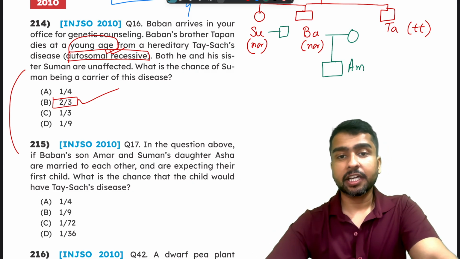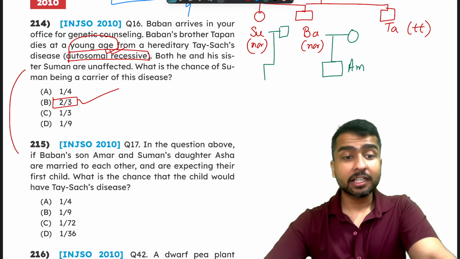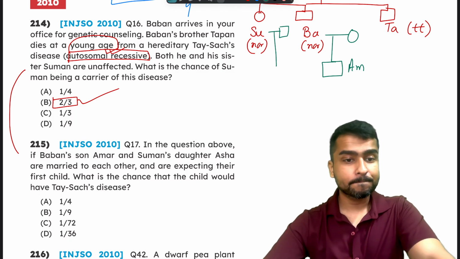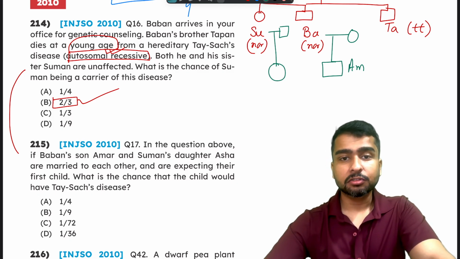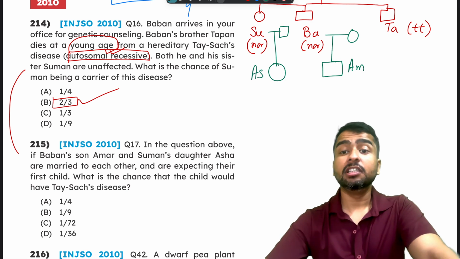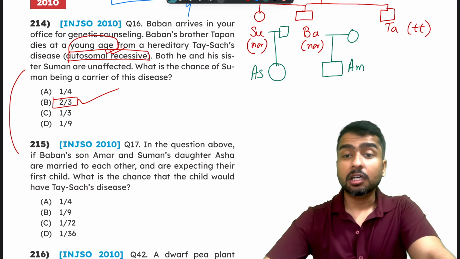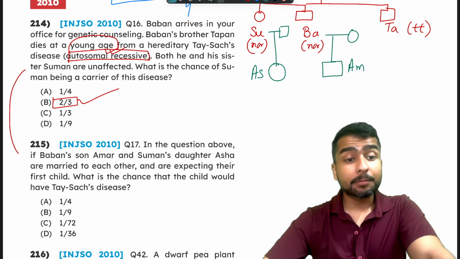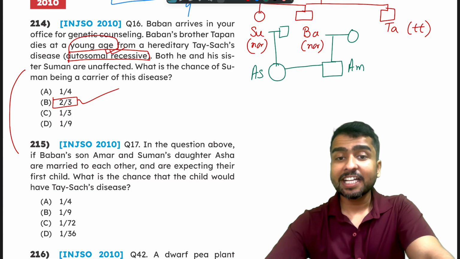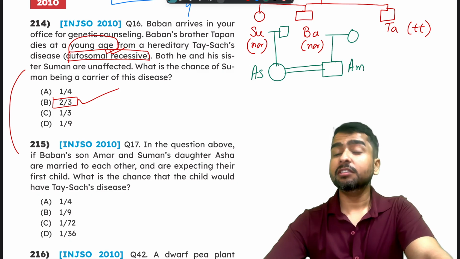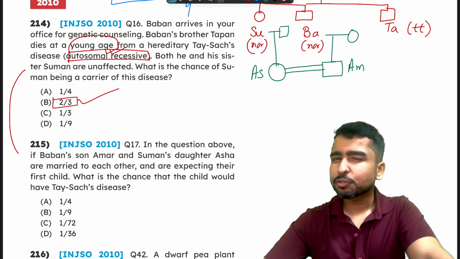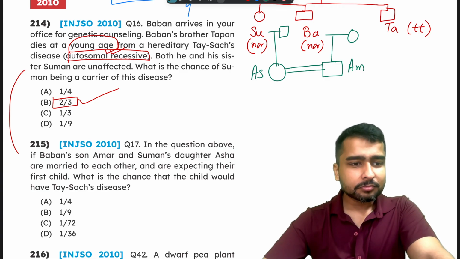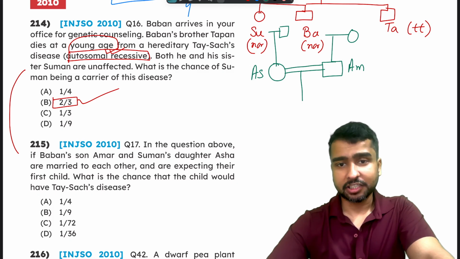So let us get Suman married too. And Suman has a daughter. So we will say Suman's daughter Asha. That was Baban's son Amar. They are married to each other. So it's a consanguineous marriage, marriage between relatives. Consanguineous marriage means simply a marriage between relatives. Now, they are expecting their first child.